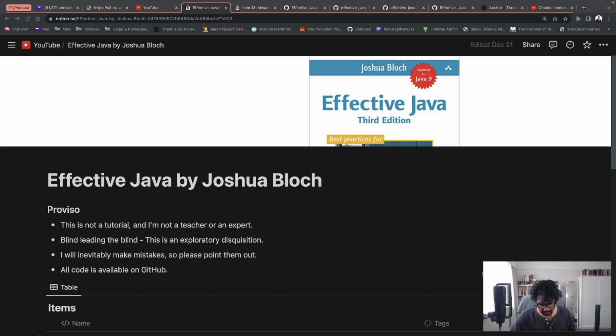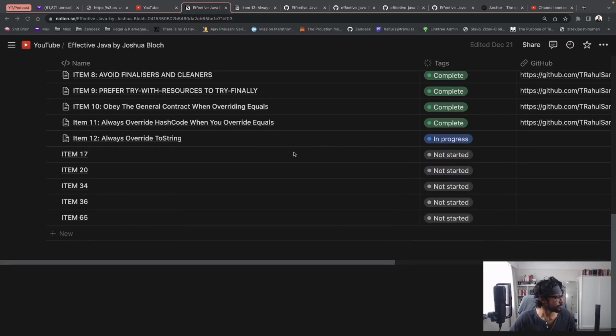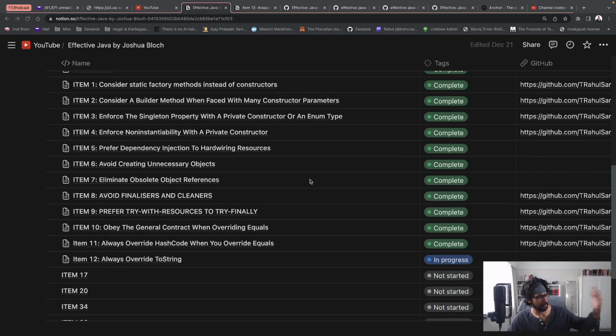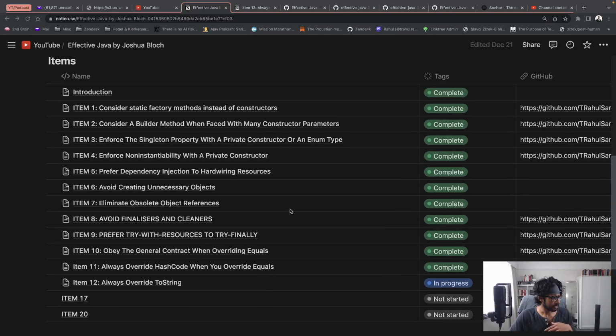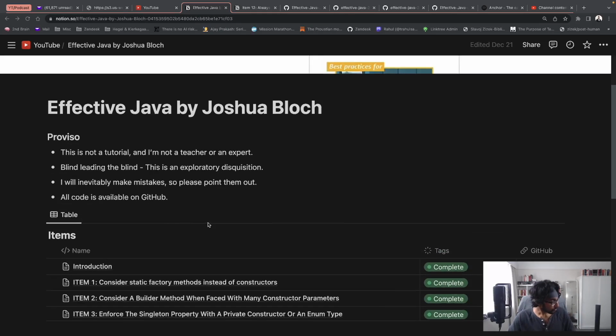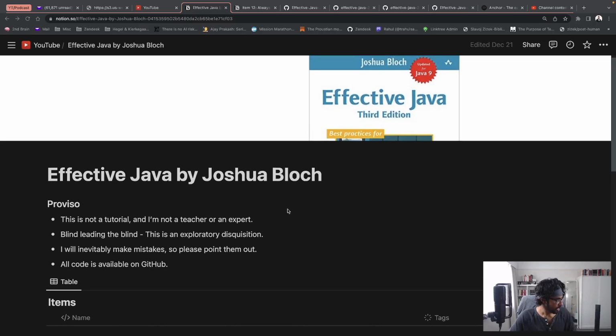In any case, getting to this, today we're going to cover a pretty simple item, to be honest. It's item 12, which is always override ToString. So if you have been following along, in item 11 we did always override hashCode when you override equals, and essentially I've been going through all the items in Joshua Bloch's book. But as per usual, before we get to the item itself, I want to get through the proviso. So without further ado, let's get started.